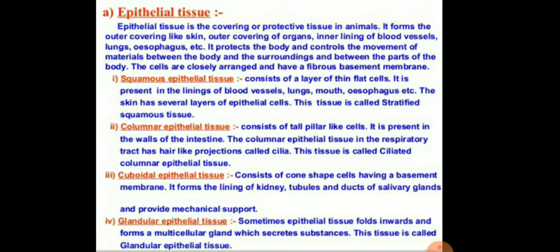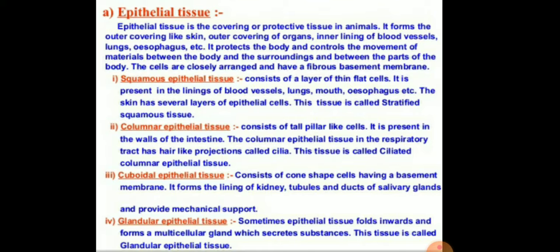The second is the columnar epithelial tissue, which consists of tall pillar-like cells. It is present in the wall of the intestine. Columnar epithelial tissue in the respiratory tract has hair-like projections called cilia, and this tissue is also called the ciliated columnar epithelial tissue. The third type is the cuboidal epithelial tissue.